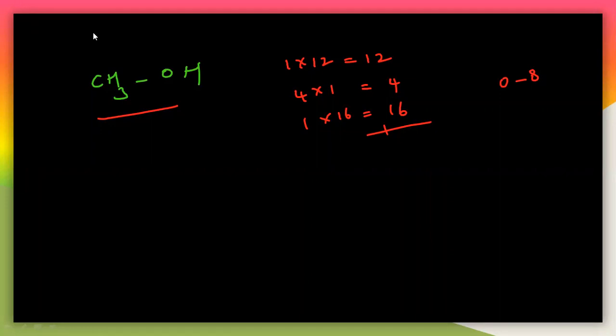So see here again. 12 plus 4 plus 16, that is 32. So 32 is again even here, because the number of nitrogens here is 0. It will be considered as even. If it is odd, you will get an odd mass here. So that is the thing here.